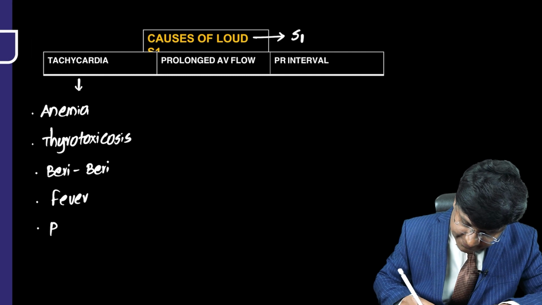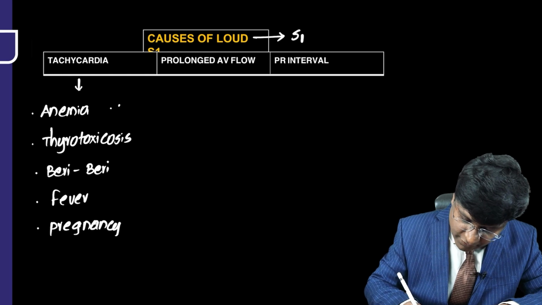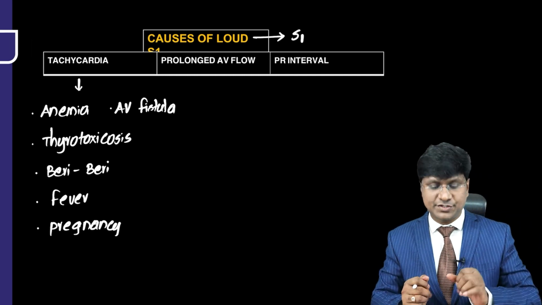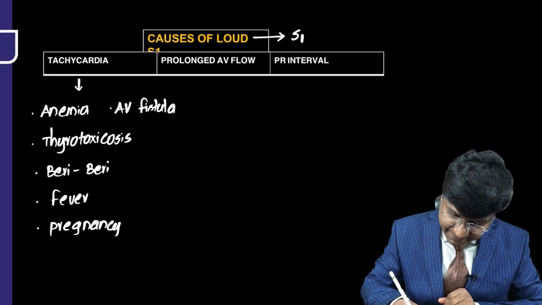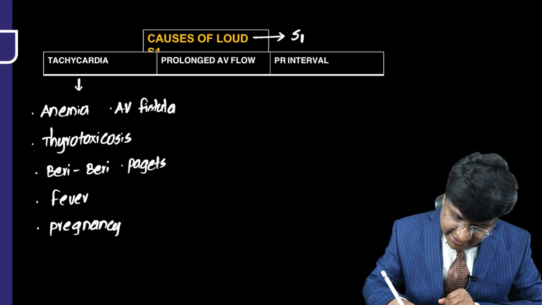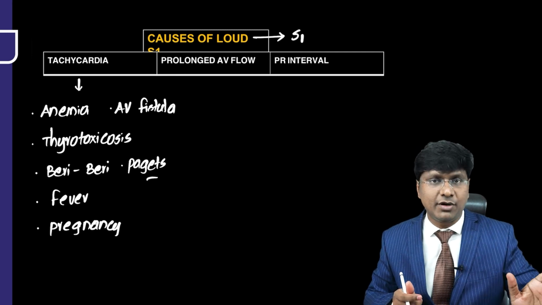Next, pregnancy. And the other condition is the presence of the AV fistula. Right, the presence of the AV fistula. And next is Paget's disease of bone. Okay, so these are all the conditions where you will have tachycardia and the individual will have a loud S1.